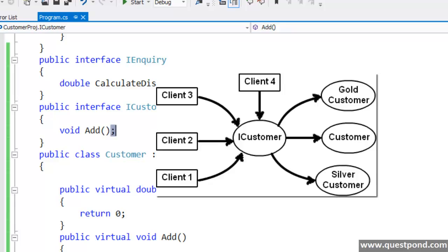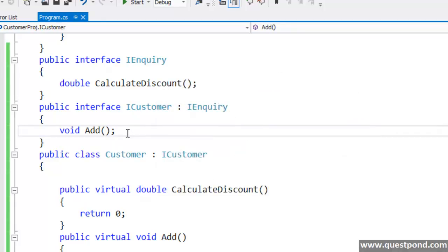So tomorrow if you add a new customer class here, the clients don't have to update. A lot of customers are using iCustomer, they are happy with it, they are happy with the add method, they are invoking it, adding it, calculating discounts. Now let's say you get some new clients who say that they also want the read method. So they want calculate discount, they want the add method, and also they want to read the customer data.